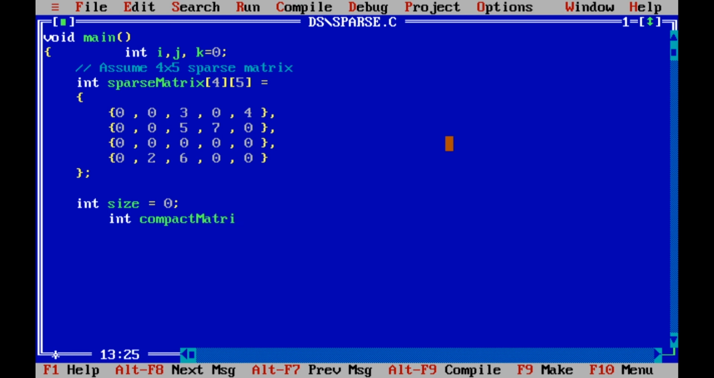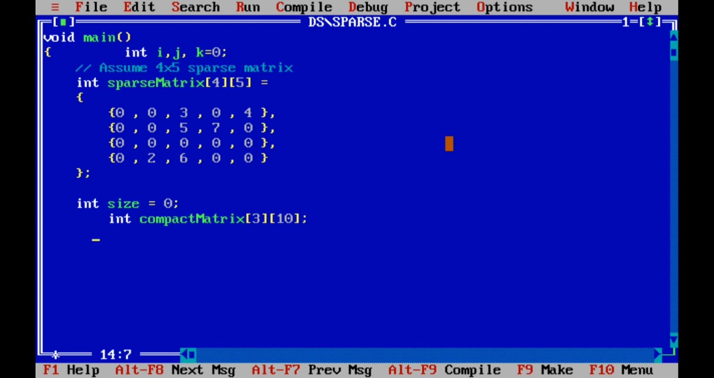Int compact matrix, one matrix we have declared here. Why have we taken 3 first and then 10? Because 3 is the total number of rows that we are going to have, that is row, column and the actual value. And why have we used 10? Because we don't know how many actual non-zero elements there will be, so we have declared that arbitrarily, that is the 10.